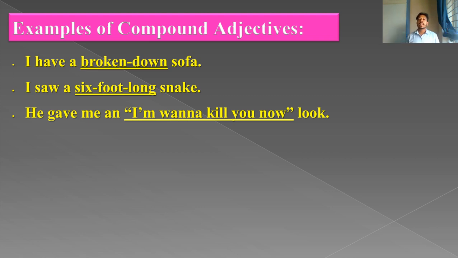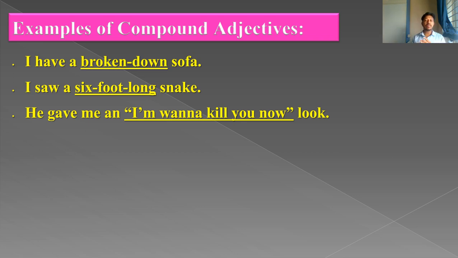He gave me an "I wanna kill you now" look. "I wanna kill you" look means here it is the expression, and the expression reveals that he is going to kill me. He is very angry or very disturbed, but it is an expression, and he expressed to me in this way that he will kill me.